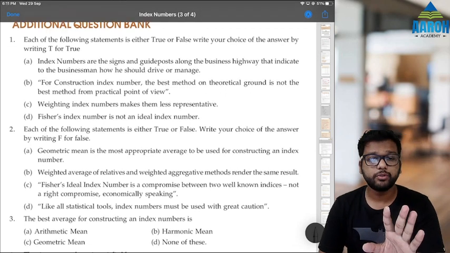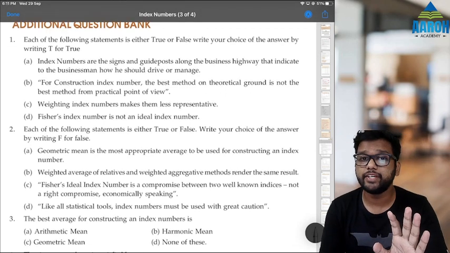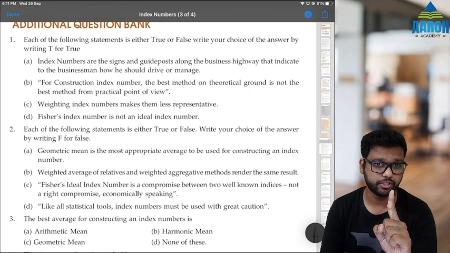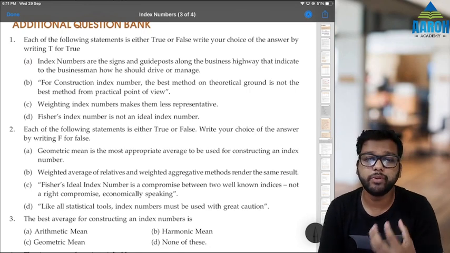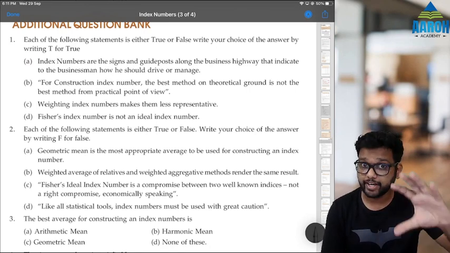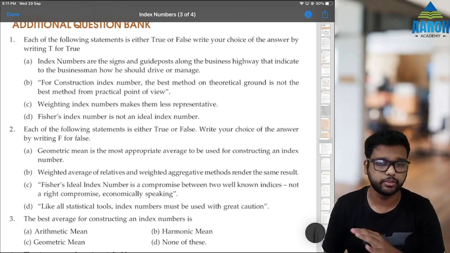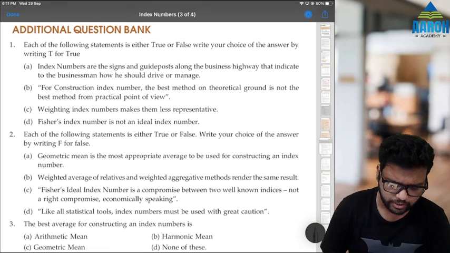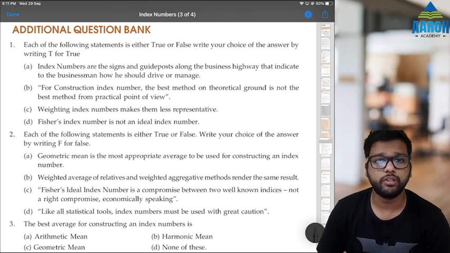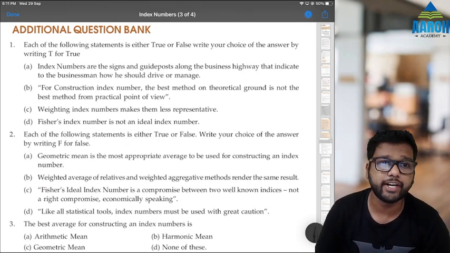Okay, we are going to try to solve as many questions as we can within 1 minute each. So let's just try to be fast. You should have ideally revised the chapters. You should know the formulas because our purpose here is to solve the questions. Okay, so chalo, let's start. Each of the following statements are either true or false. Write your choice of the answer by writing T for true.